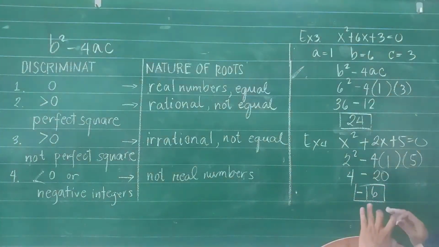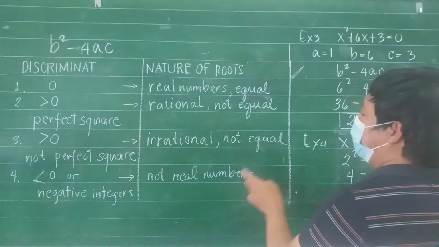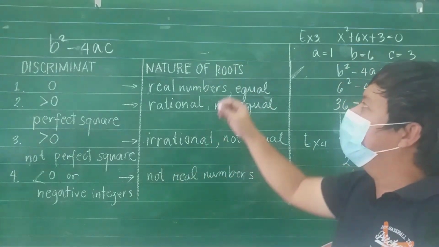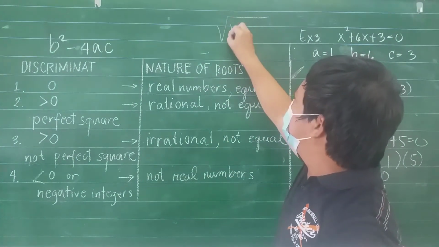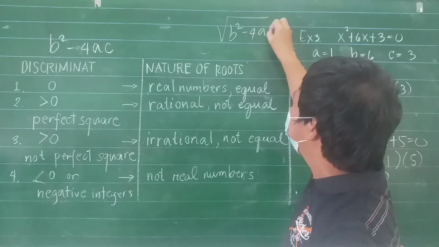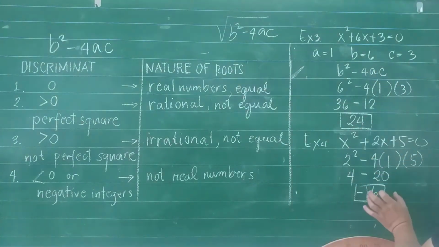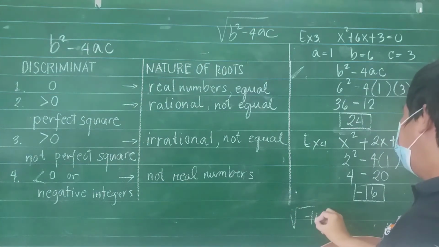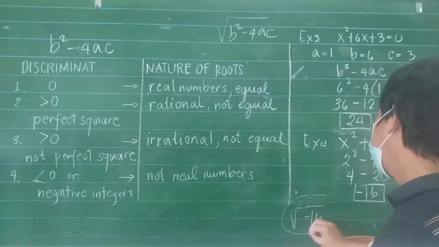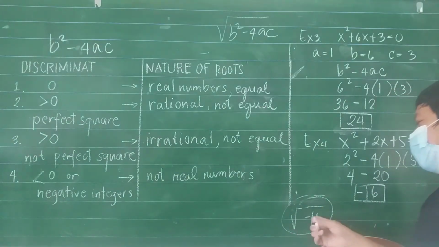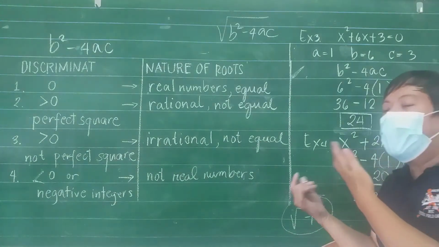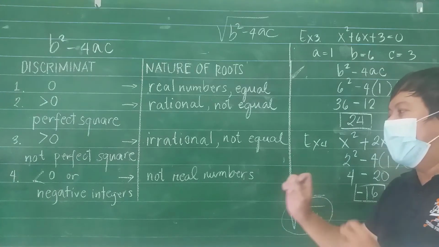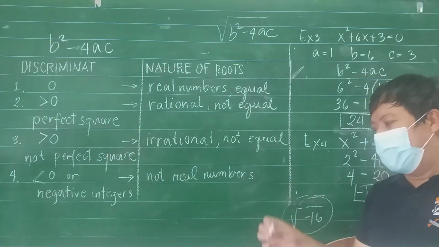Kapag negative ang nakuha natin sa discriminant, not real numbers. Bakit, Sir Ernie? Kasi di ba sa formula ng quadratic equation, kinukuha natin yung square root ng b squared minus 4ac. Okay, pag sinubstitute natin yan sa ganito, magiging square root of negative 16. Kapag ganito ang naging solution ng equation, nag-negative siya, kinuha ang square root niya, therefore, it is an imaginary number or not a real number.